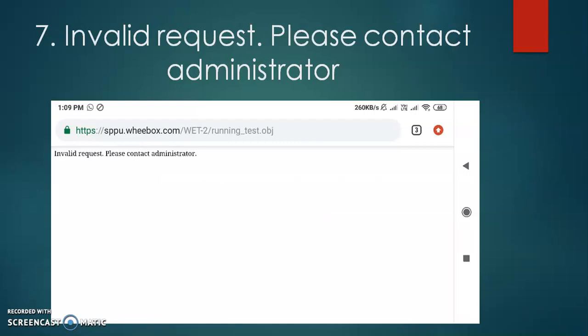Now this is the seventh message: invalid request, please contact your administrator. Even though you are going inside, let us say 10 minutes are over, but it says invalid request, please contact your administrator. So just take a screenshot or photo from another mobile. Don't take a screenshot because you are not allowed to do such things. So just take a proof of it that you have got such a message.